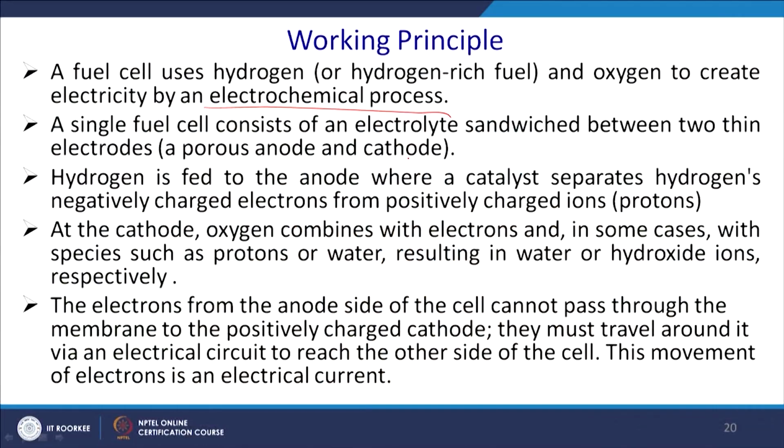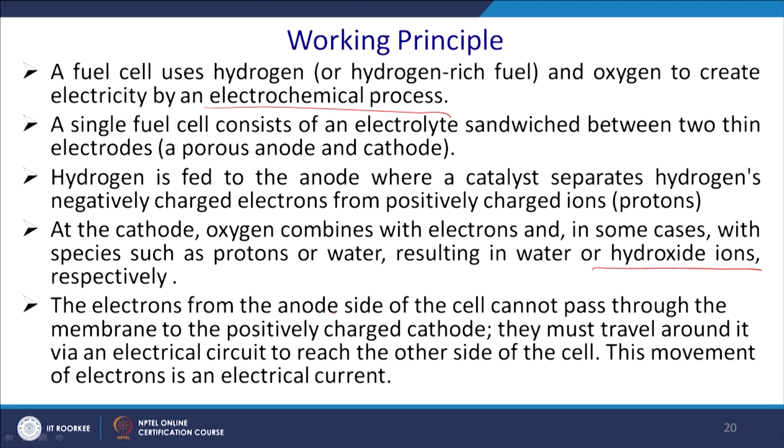Hydrogen is fed to the anode, where the catalyst separates the hydrogen's negatively charged electron from the positively charged ion or proton. At the cathode, oxygen combines with the electron, and in some cases with protons, resulting in water or hydroxide ions respectively.